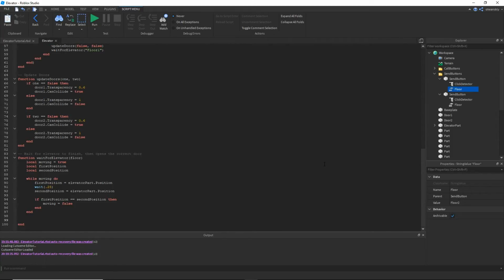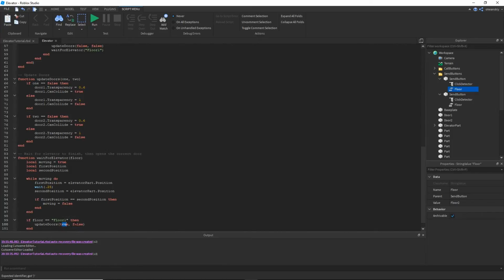So lastly, we're just gonna use our parameter to figure stuff out. If floor is equal to floor 1, update doors again, making the first one true and the second one false.